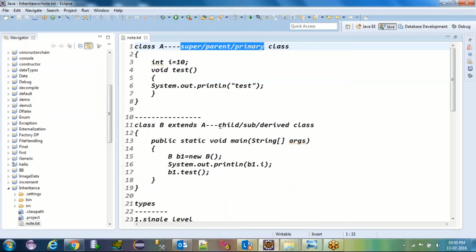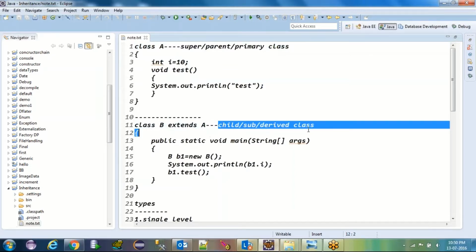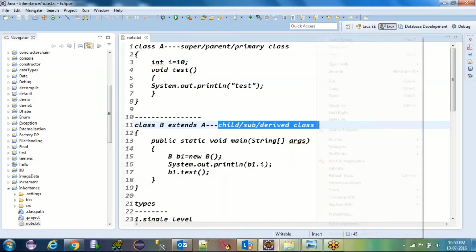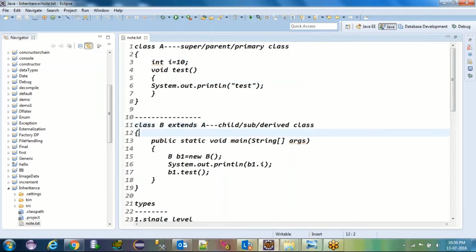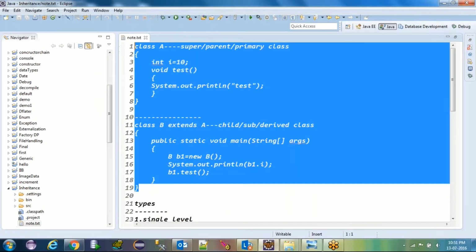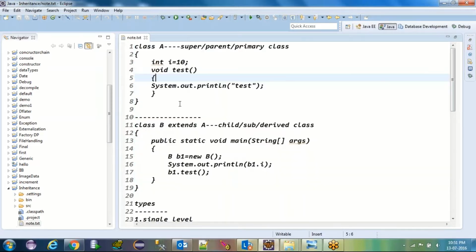Whichever class is extending another class, that class is known as child class or subclass or derived class. Got it? Same example is here also, and this is the example of your inheritance. Any doubt? Let's see by coding and we'll run that program also, but from a theoretical point of view, I'm just explaining to you. Okay. Fine.